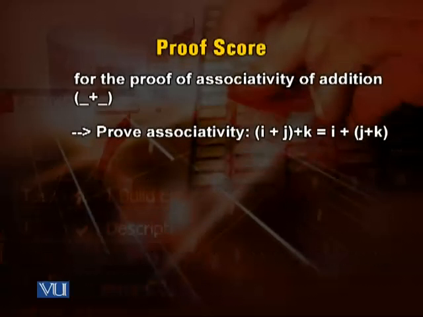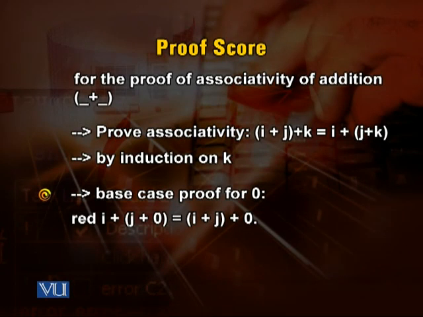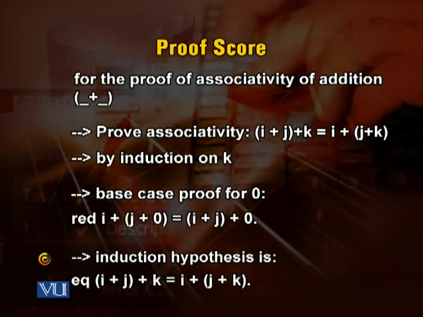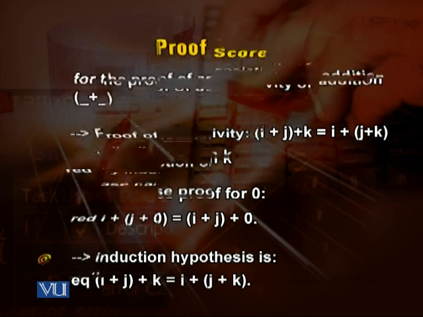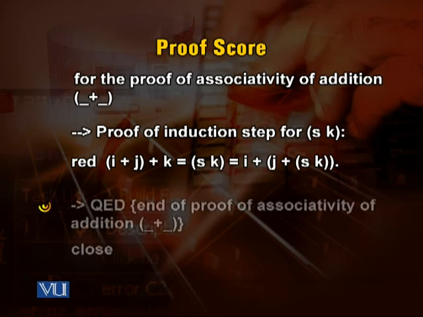Prove associativity: (I plus J) plus K is equal to I plus (J plus K) by induction on K. Base case proof for 0: red (I plus J) plus 0 is equal to I plus (J plus 0). Induction hypothesis is EQ (I plus J) plus K is equal to I plus (J plus K). Proof of induction step for SK: reduce (I plus J) plus SK is equal to I plus (J plus SK). QED, end of proof for associativity of plus, and close.